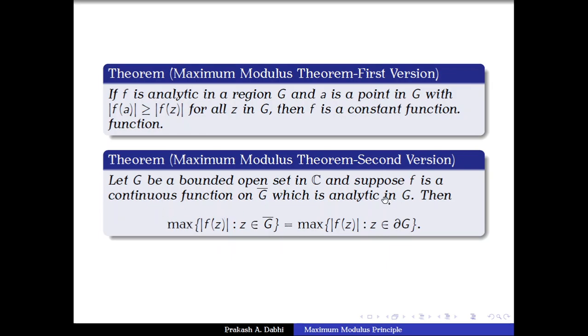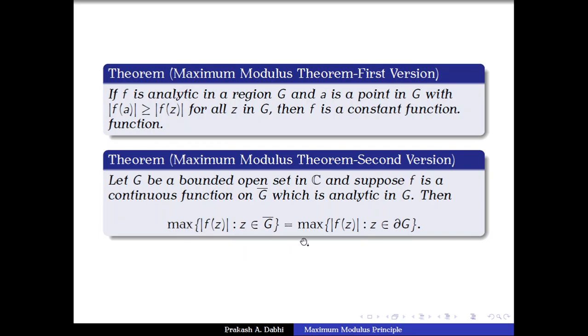Why? Because f is continuous on the closure of G, so |f| is also continuous on the closure of G, and because G is bounded, the closure of G is a compact set, and a continuous function on a compact set attains its extreme values, and therefore in place of supremum we can write maximum.